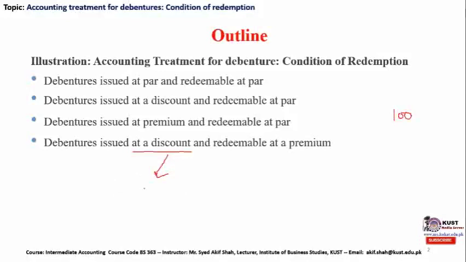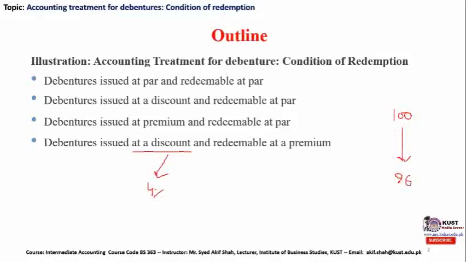So the discount might be 3%, 4%, 5%, or whatever the company is offering to its prospective investors. In the upcoming question, the discount offer will be 4%, which means that this 100 rupees of debenture will be issued at 96 rupees.